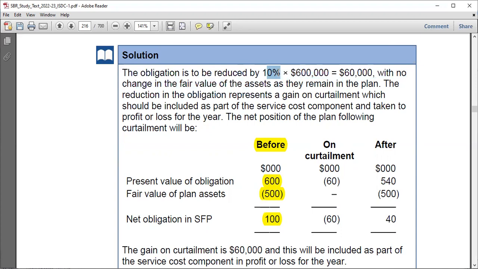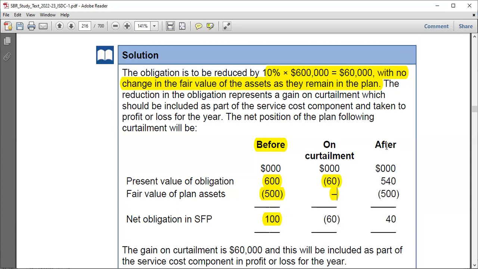So it would be 10% times 600,000, which gives us 60,000, with no change in the fair value of the assets as they remain in the plan. The question itself stated that the obligation would reduce, but the assets would remain in the plan. In case it says that the assets would also be transferred, we would also have to transfer such assets, right? Okay, so on curtailment, the obligation would reduce by 60, so we reduce this by 60, right? But the assets stayed in the plan, so there is no change there.